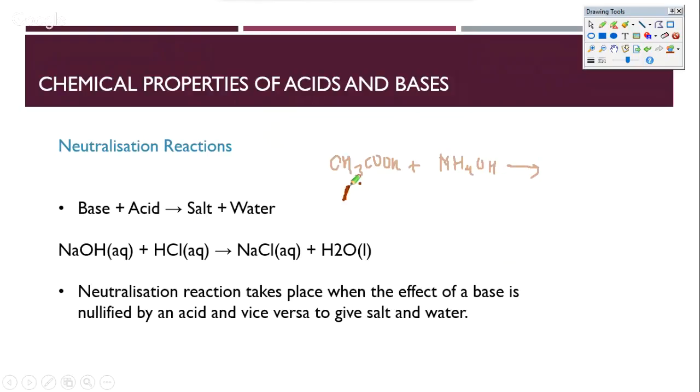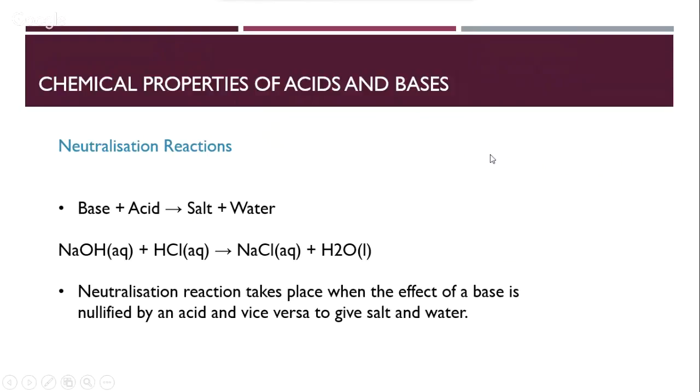You'll find that this is an acid and this is a base. When acid and base react, you'll end up getting a salt, which is a very typical salt of ammonium acetate. So this is CH3COO minus NH4 plus. This is the salt that you end up getting, and obviously water is given out. So for every acid and base, just simply take out the H plus and OH minus from the acid and base respectively, and you'll end up getting a salt plus water. So this is a quick look at the acid base reaction of neutralization.